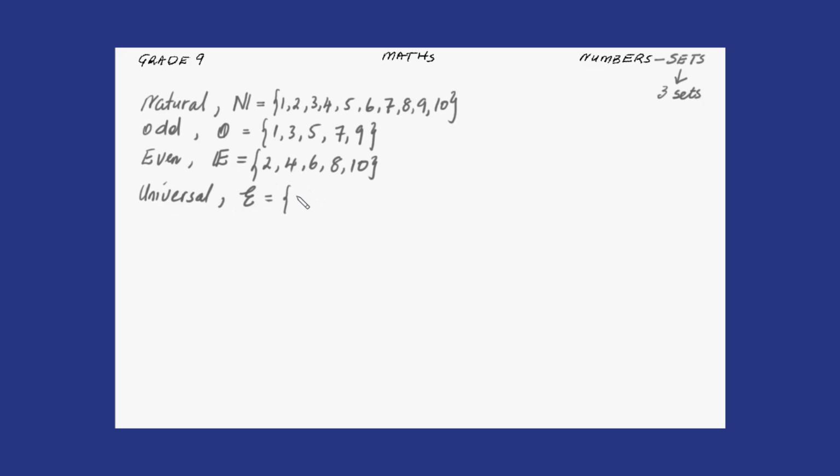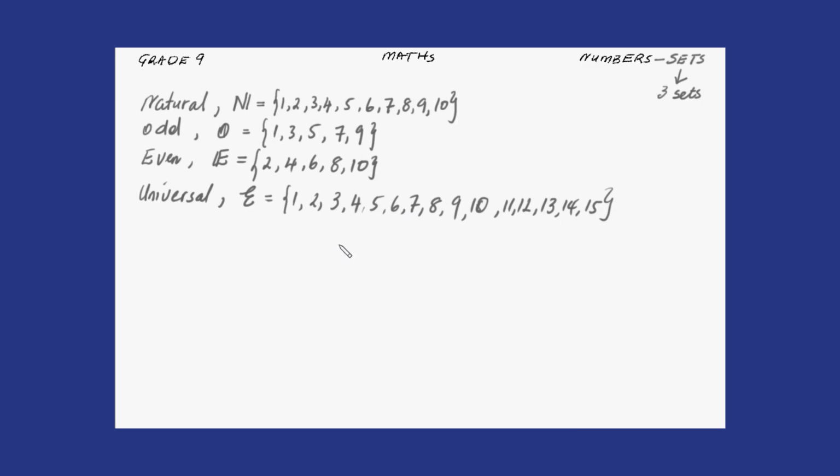Let's say it's the set of 1, 2, 3, 4, 5, 6, 7, 8, 9, 10, 11, 12, 13, 14, 15. Okay, that is our universal set.